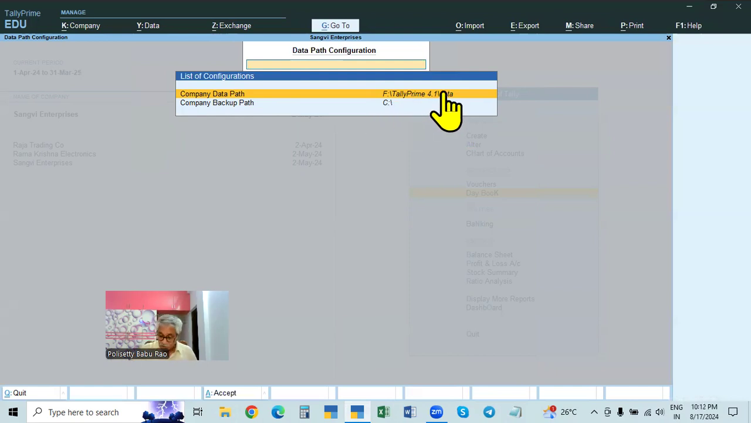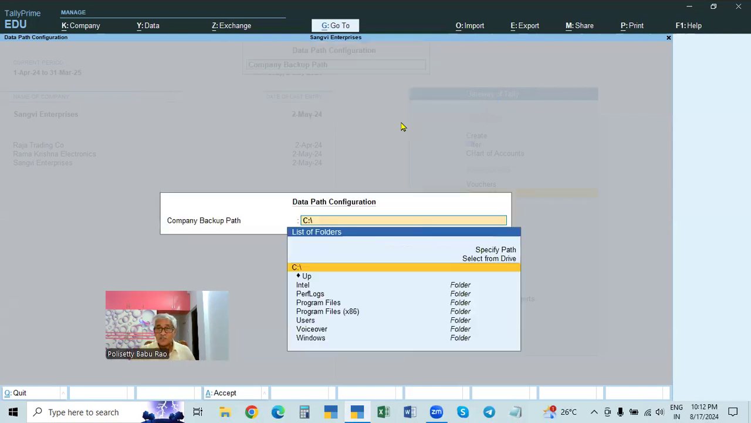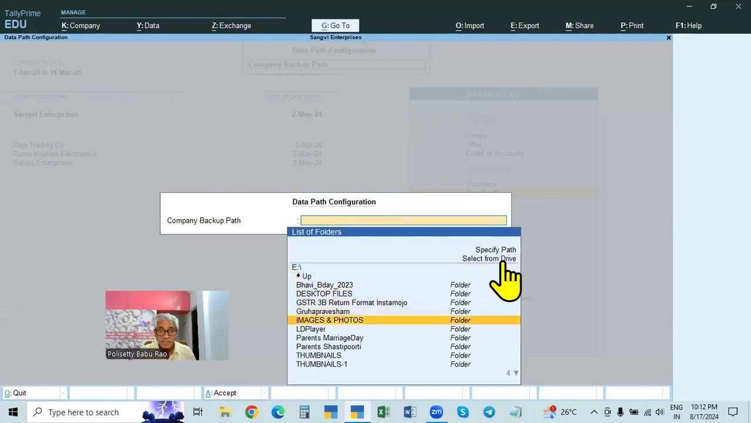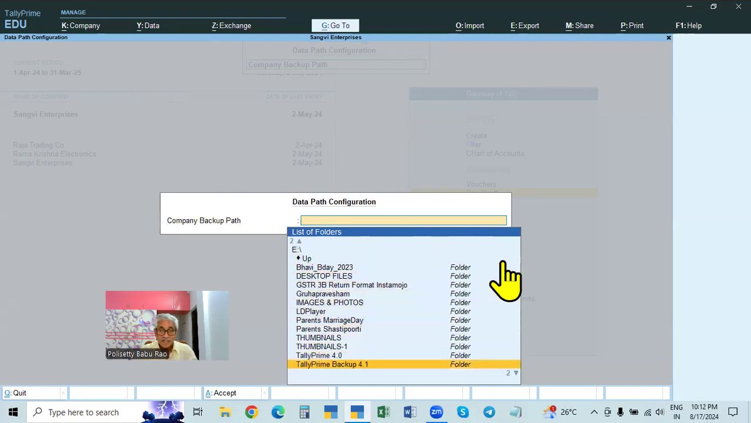And here you don't type it, just use the arrows. Come down with the arrow, this is the company data path, the data path which we created, or we can create here. If you fix it here, it will be the default. So if you already created it, take the path. If you haven't created it, give the path here, and that will be fixed here. If you already created it, go to data path, that is select from drive, E drive, Tally Prime backup 4.1.